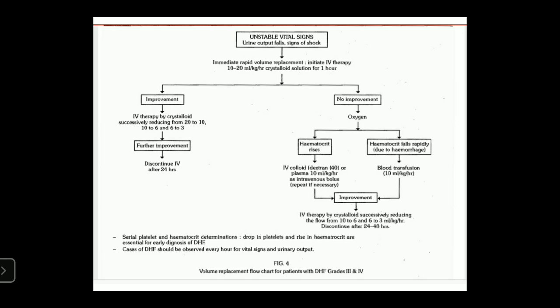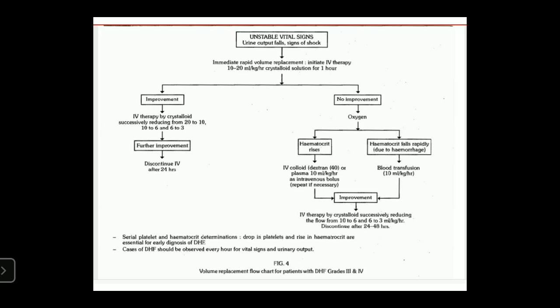If by the administration of immediate rapid volume replacement there is no improvement, give oxygen. If hematocrit value increases, the dose can be decreased to 10 ml per kg per hour. Next, if the hematocrit value falls, give blood transfusion at 10 ml per kg body weight per hour.